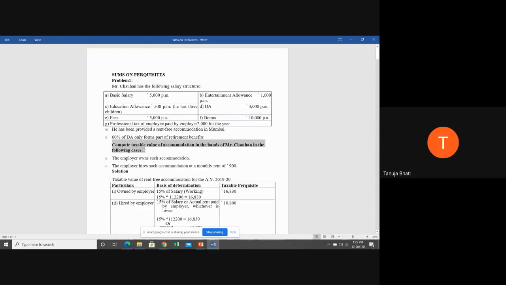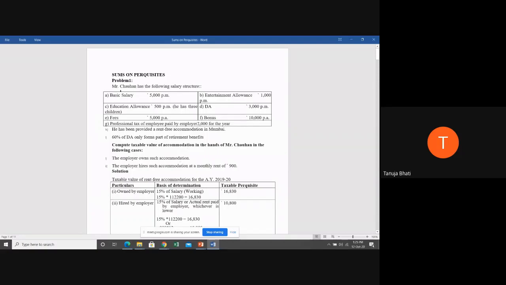Here what they're telling is, compute the taxable value of accommodation in the hands of Mr. Chauhan in the following cases. The employer owns such accommodation. Whatever rent-free accommodation is given, the employer is owning that accommodation, or the employer has taken the accommodation at a rent of rupees 900 per month, and he is giving it as a rent-free accommodation to Mr. Chauhan in Mumbai.